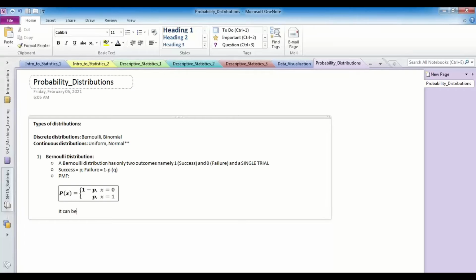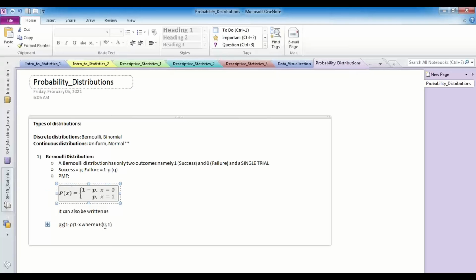The other way of writing this equation is that it can also be written as p to the power of x multiplied by 1 minus p to the power of 1 minus x. The moment you substitute the x values 0 and 1, it will again boil down to the earlier equation. So let's substitute and see whether it's in the same form or not.